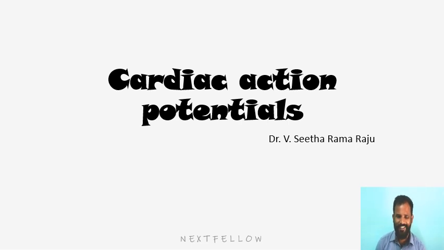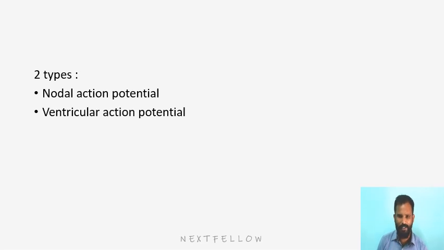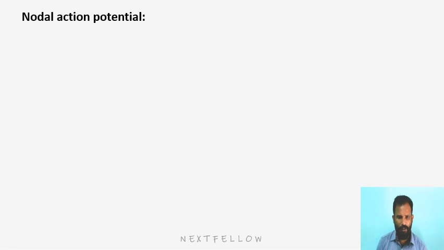Hi guys, today our topic is cardiac action potentials. Primarily there are two types of action potentials in the heart. One is the nodal tissue action potential, and one is the ventricular muscle action potential. First, coming to the nodal action potential, we know that the SA node is the pacemaker, and we are talking about the action potential of the SA node now.